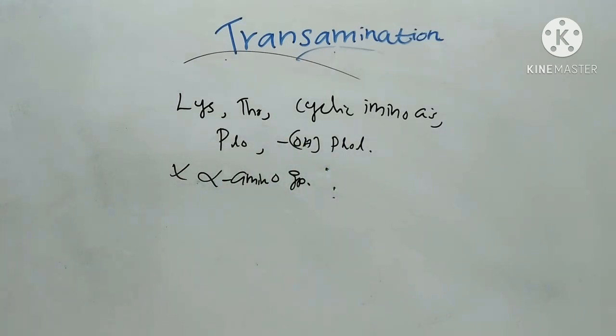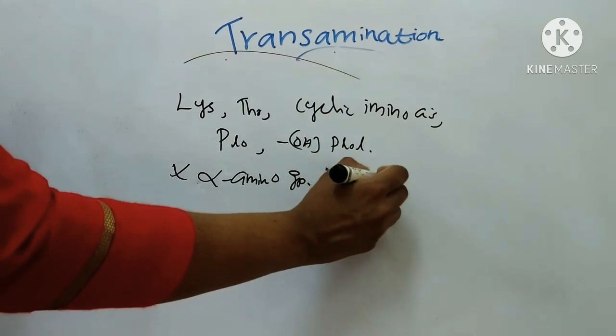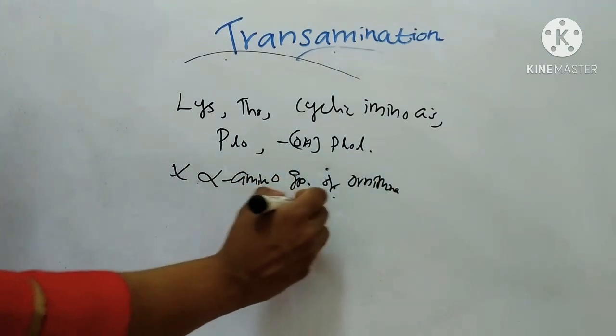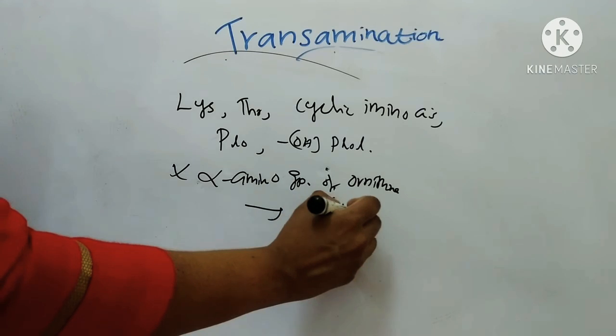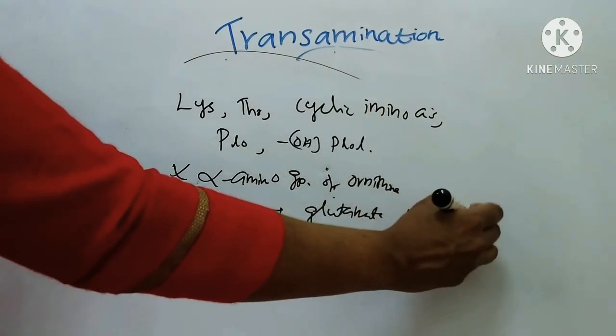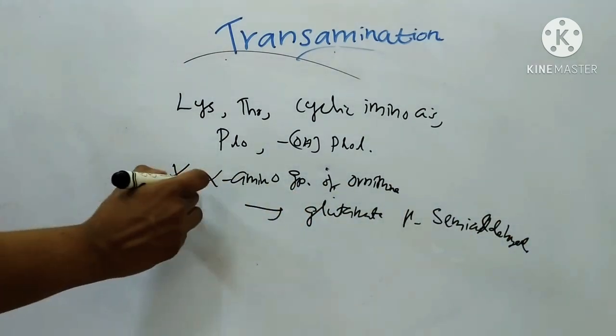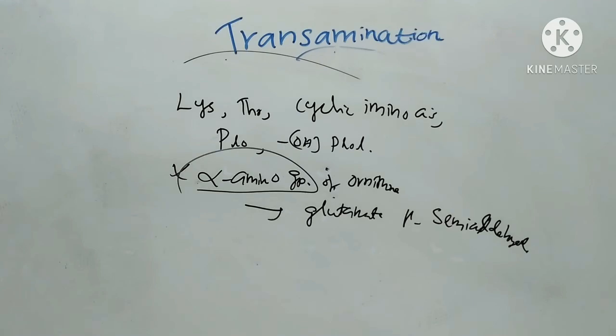For example, the delta amino group of ornithine is transaminated to form glutamate gamma semialdehyde. These are the limitations of transamination.